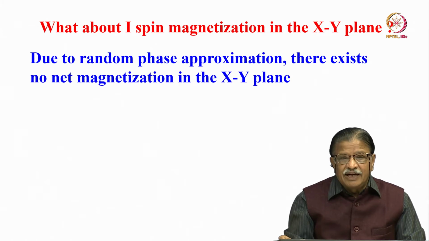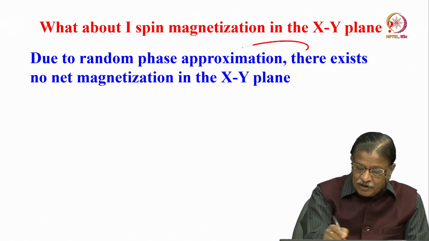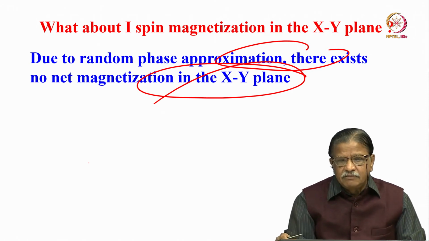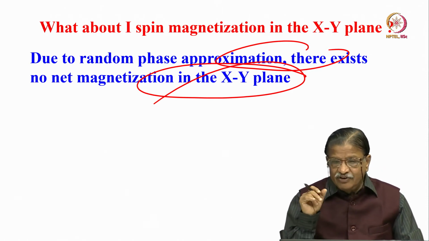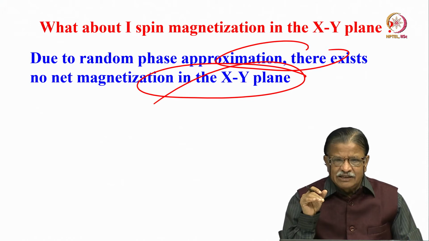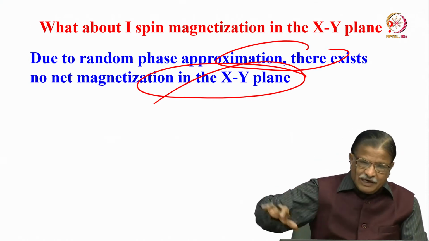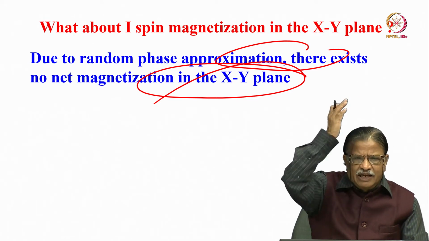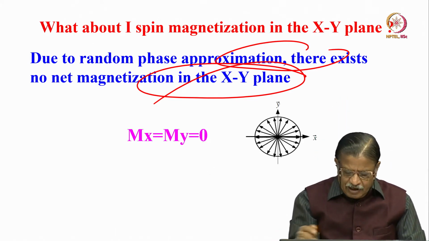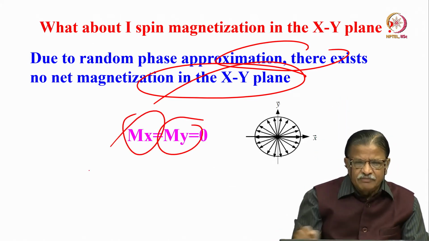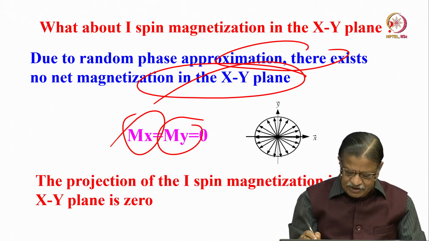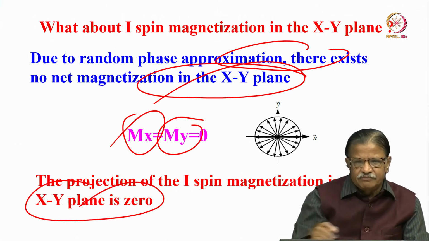Before application of the 90-degree pulse, due to the random phase approximation, there exists no net magnetization in the XY plane. That will also be discussed. Random phase approximation we discussed in the first or second class itself. There won't be any magnetization in the XY plane, and in thermal equilibrium magnetization is only along the Z axis. So, Mx is 0, My is 0, only Mz is present. So, the projection of the high spin magnetization in the XY plane is 0.